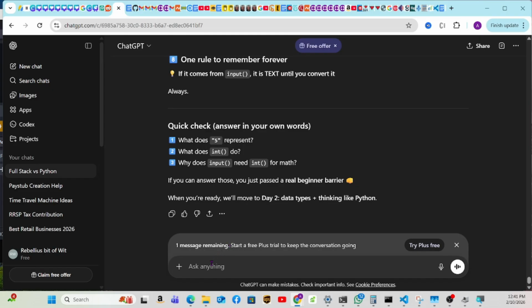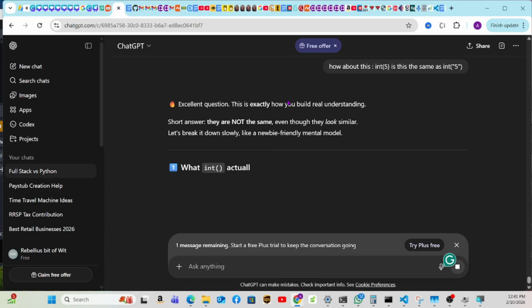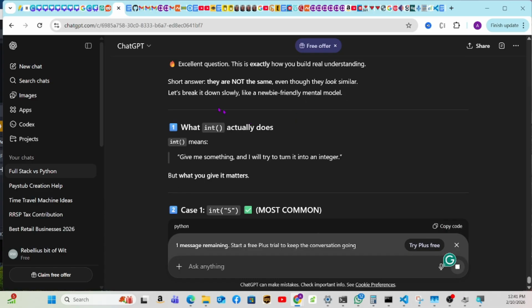Okay, but I have another question. How about if you do int(5)? Is this the same as int('5')? Haha, it's a question maybe you have too. So you see, excellent question. This is exactly how you build real understanding. Short answer: they are not the same, even though they look similar.